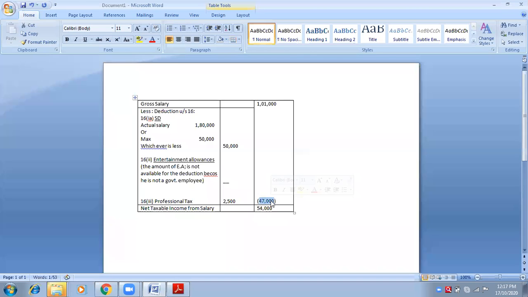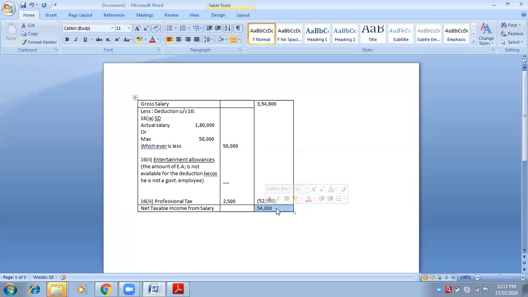So what should be the outer column now? After adding all these deductions, what is the total deduction? 52,500. Yes. And what was your gross salary? 3,94,800, right?